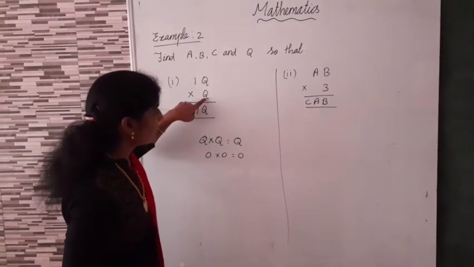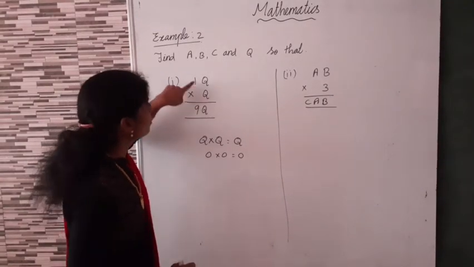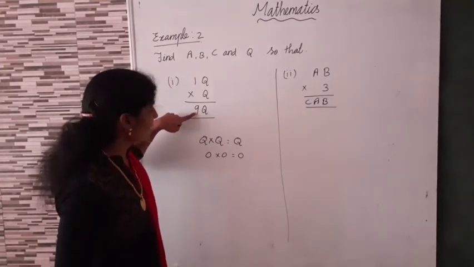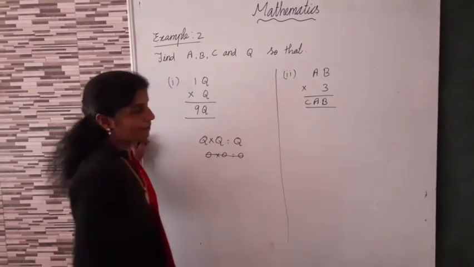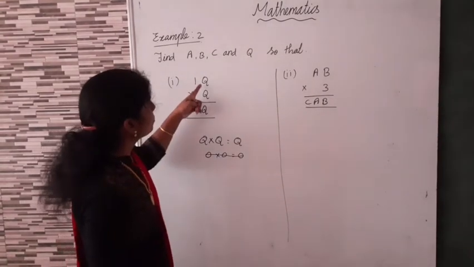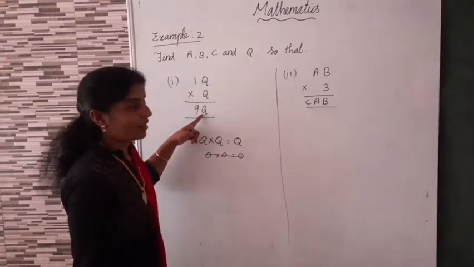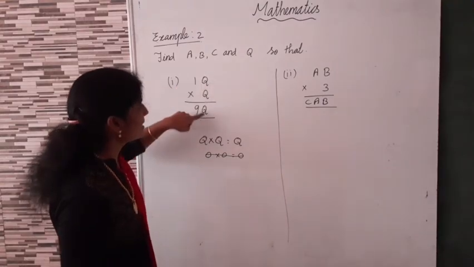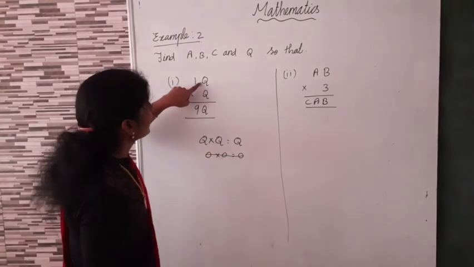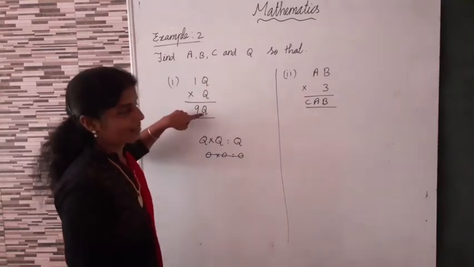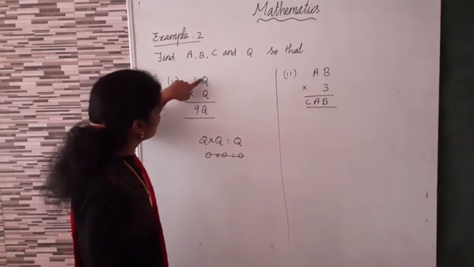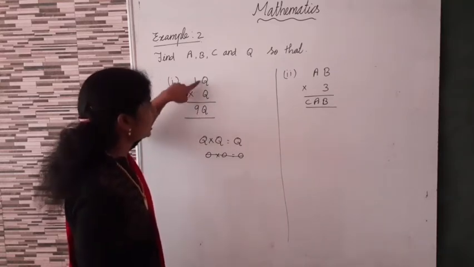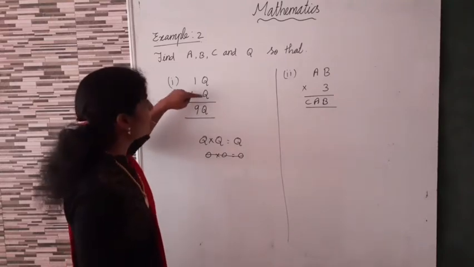That is possible. Here Q into Q equal to 0, 0 into 0 is equal to 0. But here see if you take Q, 0 means 0 into 1, 0. But here 9. We need 9. Isn't it? So this 0 is not possible. Then 2 means 2 2s are 4. Value of Q is equal to same, isn't it? If you add any one number here means that same number is here. That is 3 3s are 9. Not possible. Now here 4 means 4 4s are 16. But here 4, here 6. That is not possible. Then 5 5s are 15.